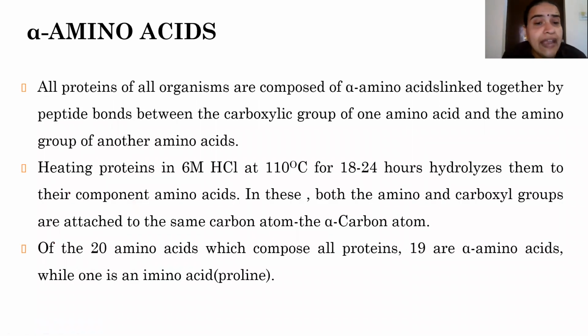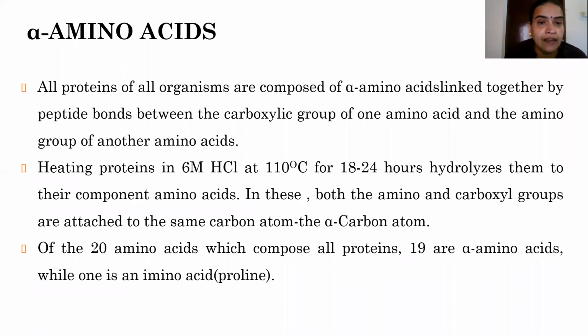Now, how do we get these amino acids? Heating a protein in 6 molar hydrochloric acid at 110 degrees Celsius for 18 to 24 hours hydrolyzes the protein into its component amino acids. We know that proteins are polymers, made up of monomers called amino acids.